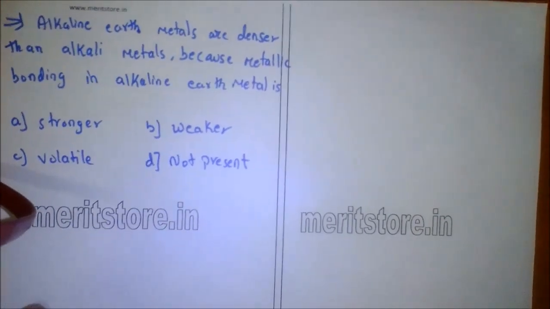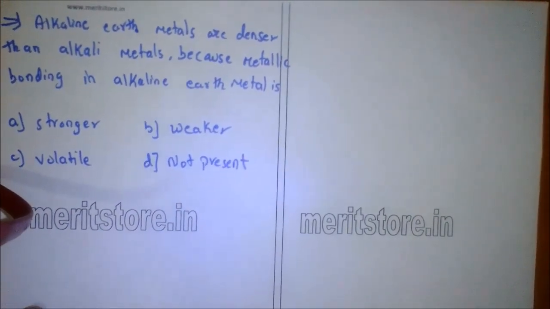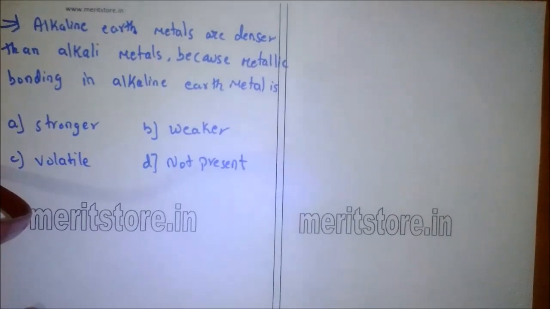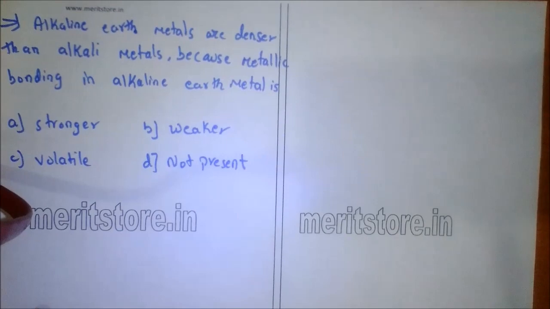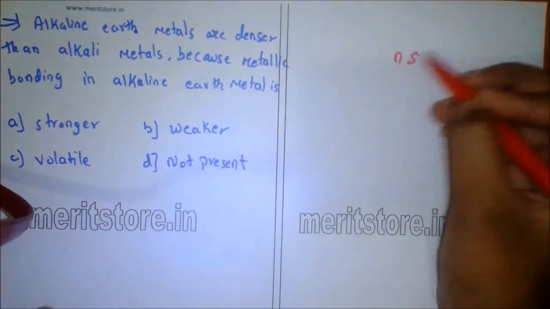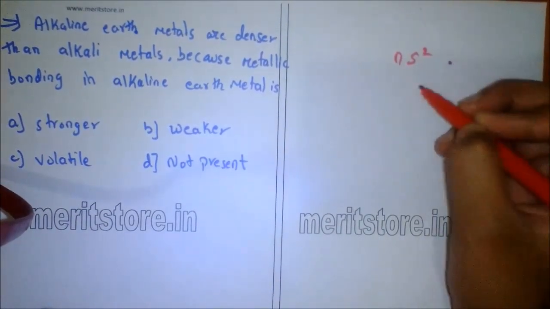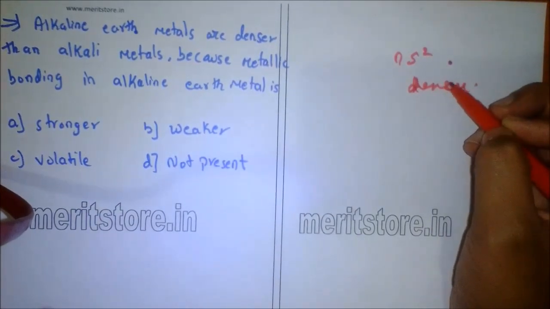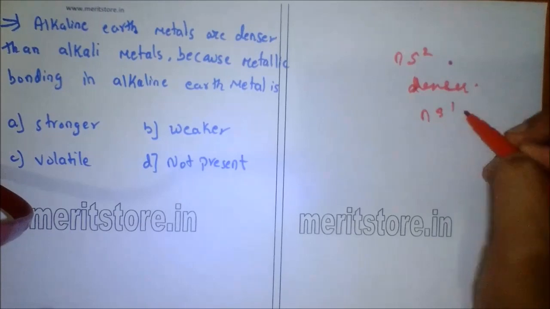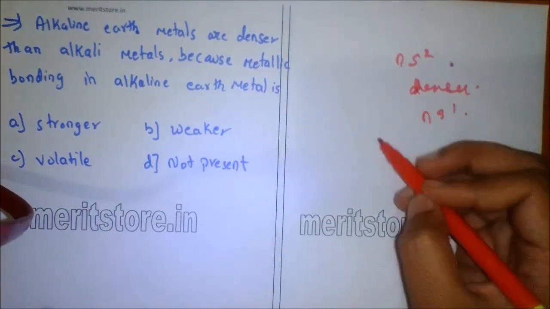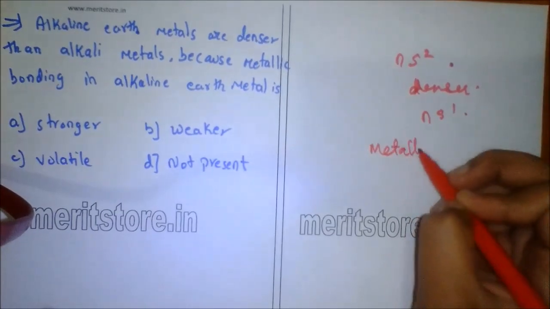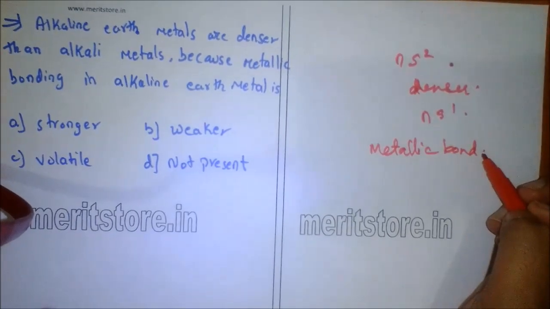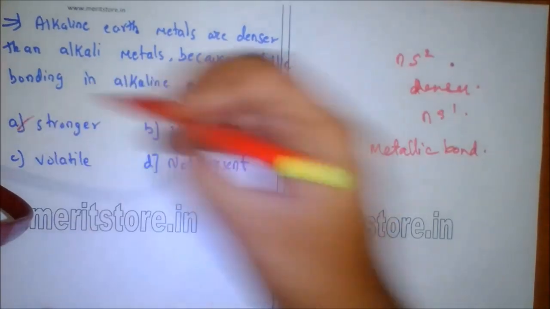Alkaline earth metals are denser than alkali metals because metallic bonding in alkaline earth metals is: A. stronger, B. weaker, C. volatile, D. not present. So the alkaline earth metals, which have ns2 configuration, are denser than the alkali metals, which have ns1 configuration, because the metallic bonding in alkaline earth metals is stronger. So option A is the correct answer.